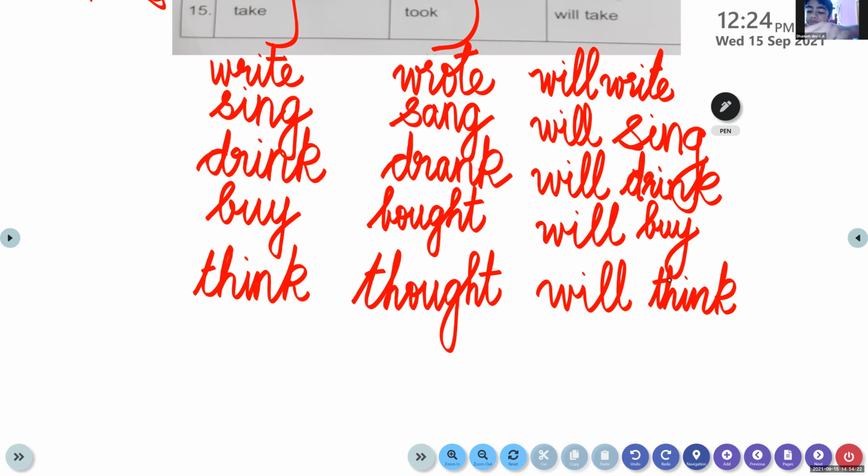I could see you all. Some of you are sitting. Some of you are writing. Finished. Yes. Next word. Now let's move on to the next word.